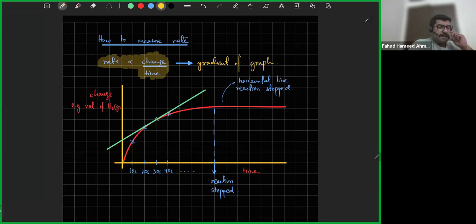The steeper it is, the faster the change is happening. So if the H2 gas rises very quickly, the volume of H2 gas produced is large, so you've got a very steep tangent, a very steep slope. That means the reaction is happening very, very quickly. But if it's slow, that means the reaction is very, very slow. So keep this in mind: steeper means faster reaction.